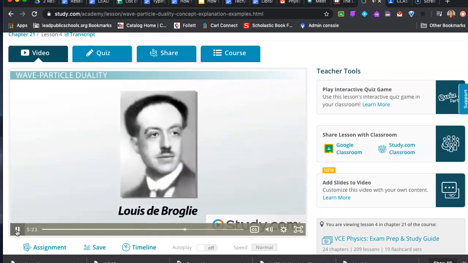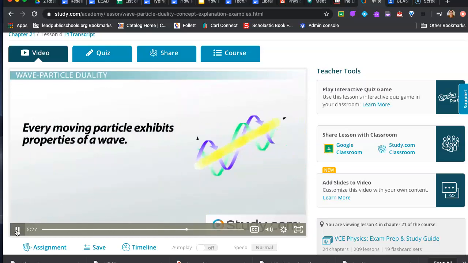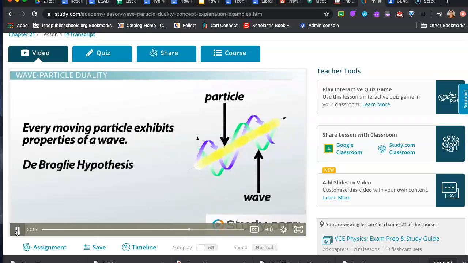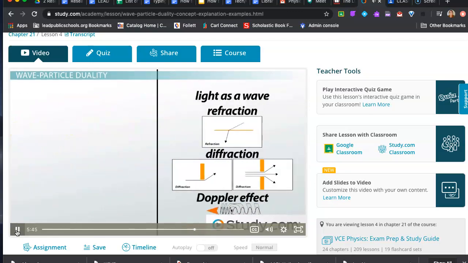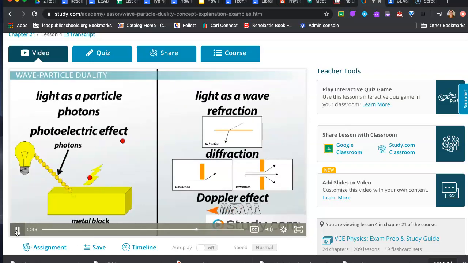Louis de Broglie came to the rescue in 1924. He theorized that every moving particle exhibits properties of a wave. This was later called the de Broglie hypothesis, but it's generally referred to as the theory of wave-particle duality. Wave-particle duality means that all matter has properties of both particles and waves. So we can think of light as a wave sometimes and as a stream of particles or photons at other